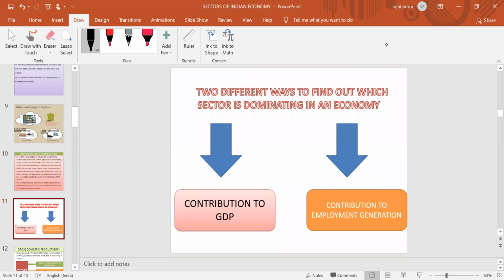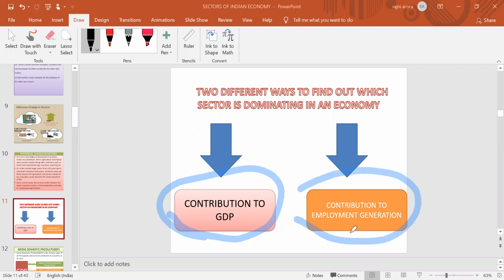Now the question arises, how can you find out which sector is playing the greatest role in overall economic growth? It can be done in two ways: by checking the contribution to GDP, as well as by checking the contribution to employment generation. We now have to discuss which sector is making how much contribution to GDP, and which sector is contributing to what extent in the creation of employment opportunities.